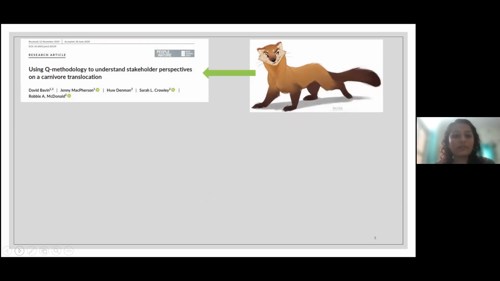Now let's see some examples using Q methodology to understand stakeholders' perspective on carnivore translocation. This paper is from England, and it tells the stakeholders' perception in Wales when they are trying to translocate pine martens from Scotland to Wales.